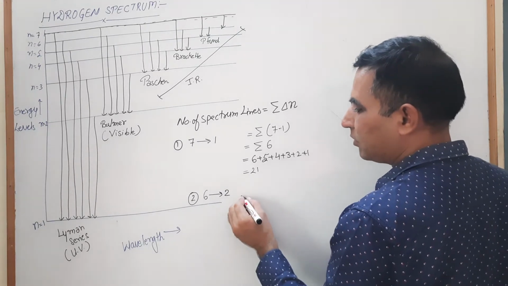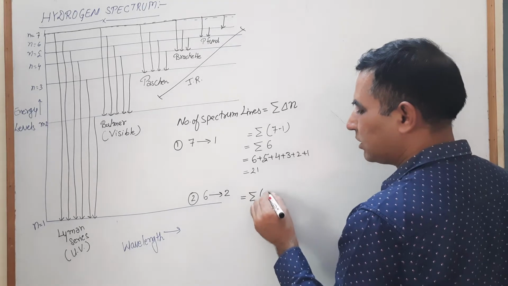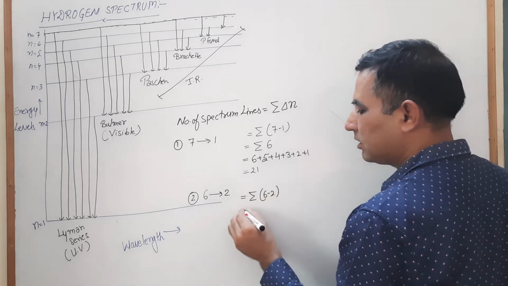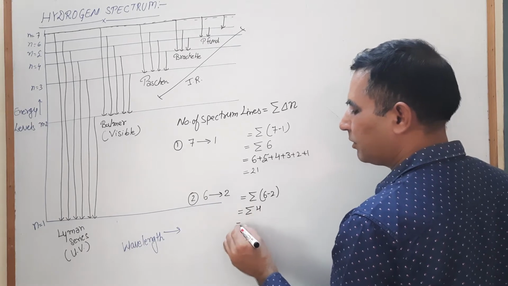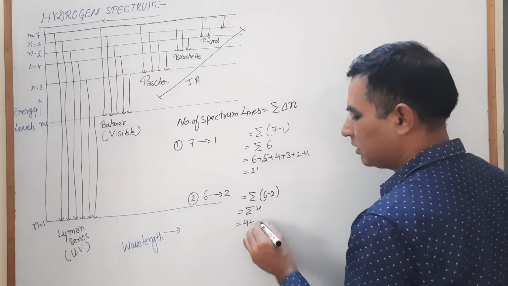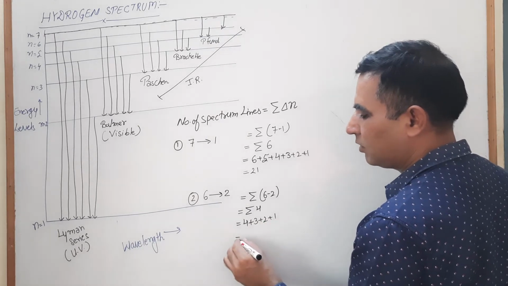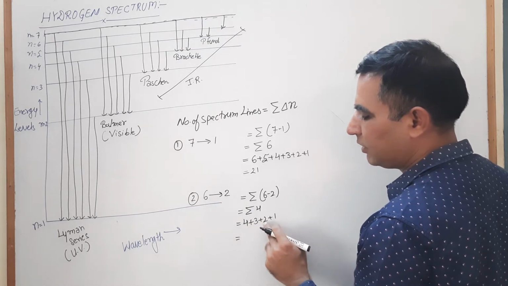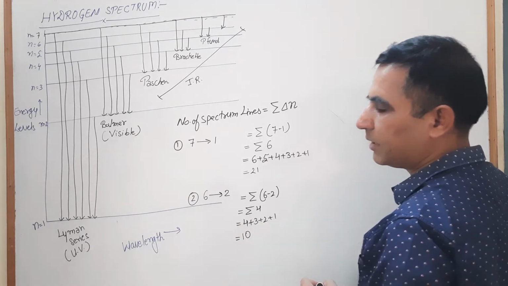On that time the number of the spectrum lines is sigma 6 minus 2, that is sigma 4. Sigma 4 means 4 plus 3 plus 2 plus 1. 4 and 3 is 7, 7 and 2 is 9, 9 and 1 is 10. You obtain that 10 spectrum lines.